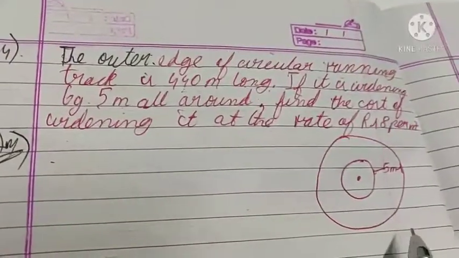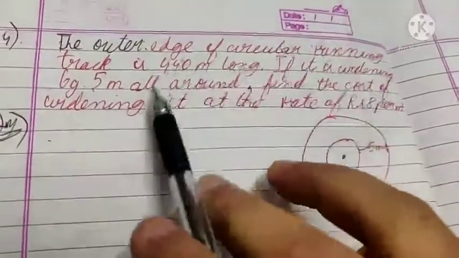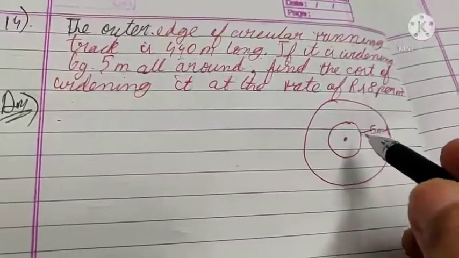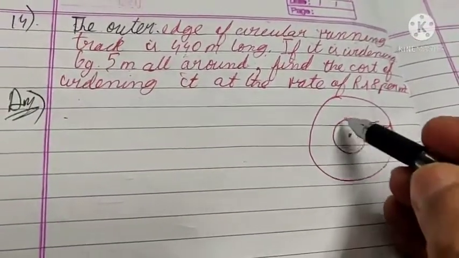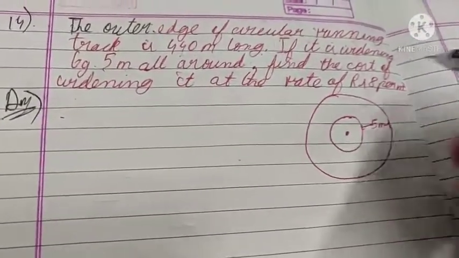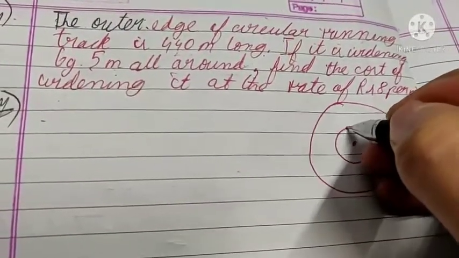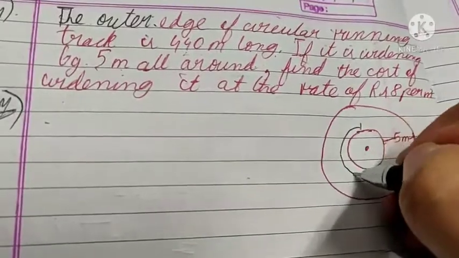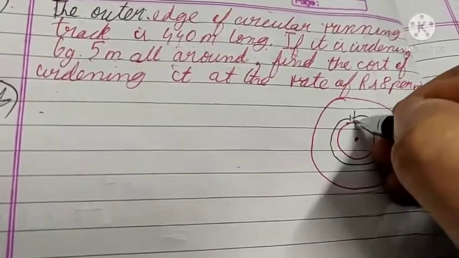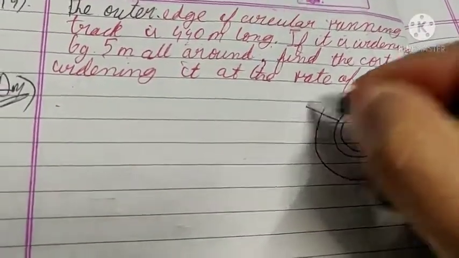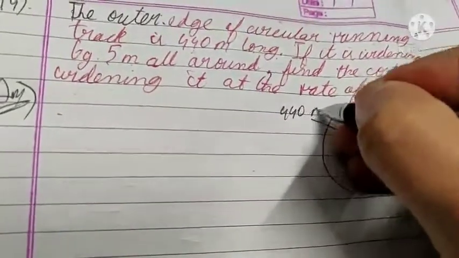This is our next question that says that the outer edge of a running circular track is 440 meter long. This is a circular track, and this track is 440 meter long. That is, this length is given as 440 meter.